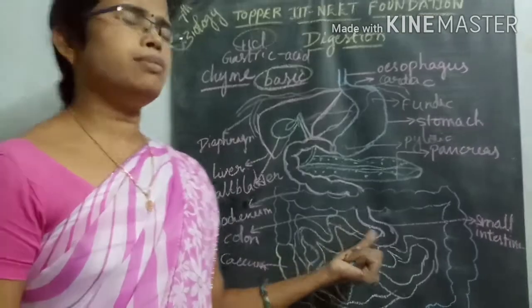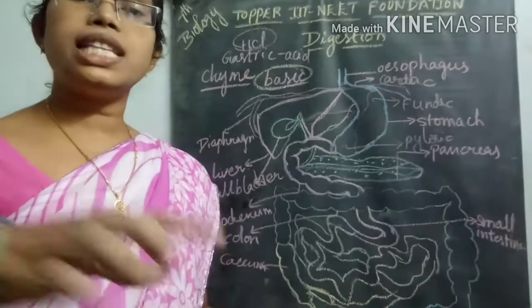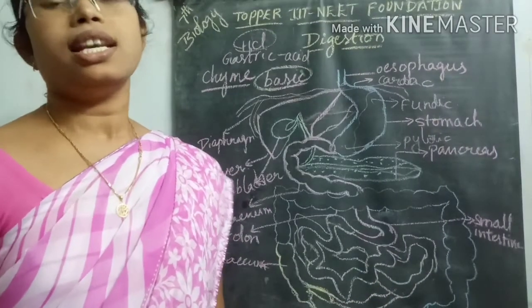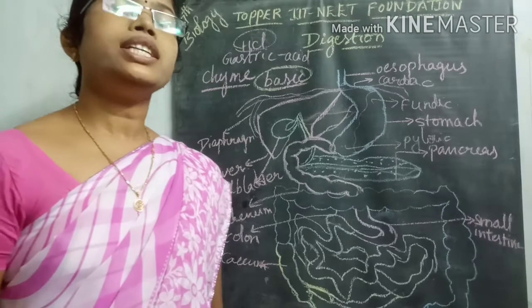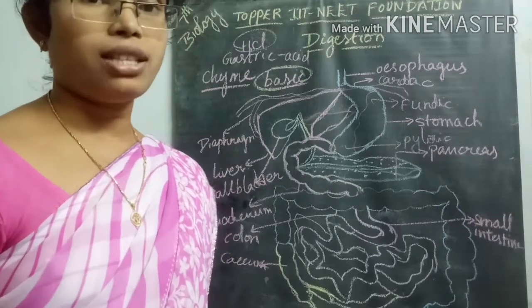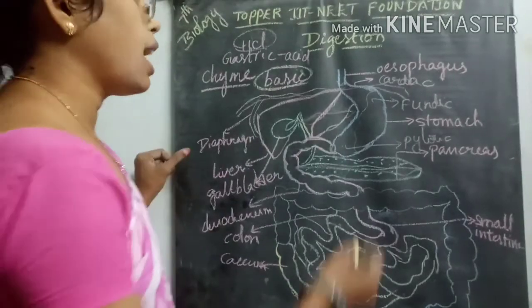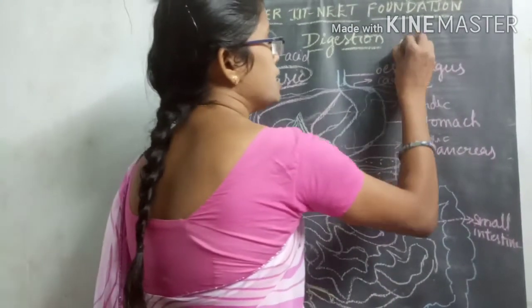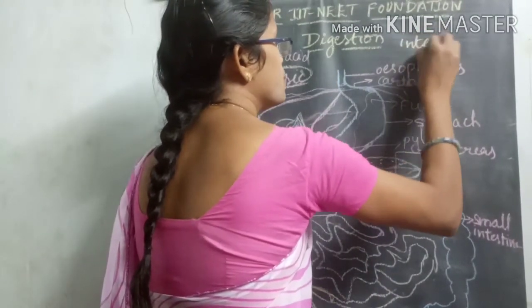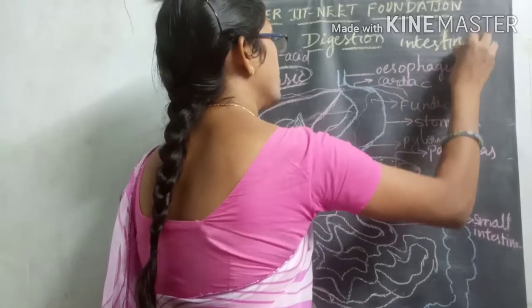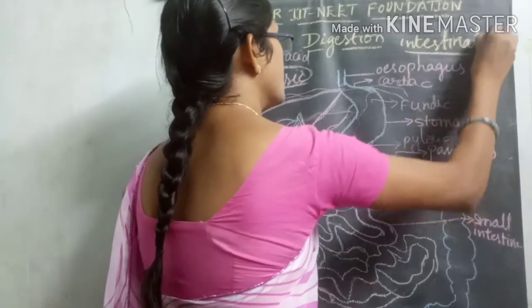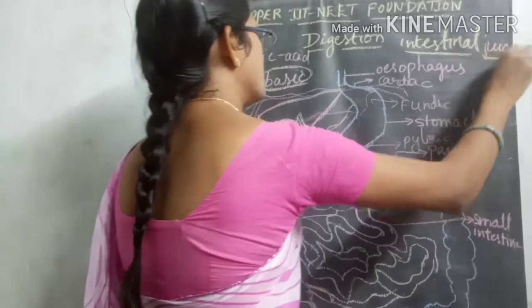In this ileum and jejunum, inside the intestinal layers there are intestinal glands present. These intestinal glands release intestinal juice. What is the juice released from the intestinal walls? That is called intestinal juice.